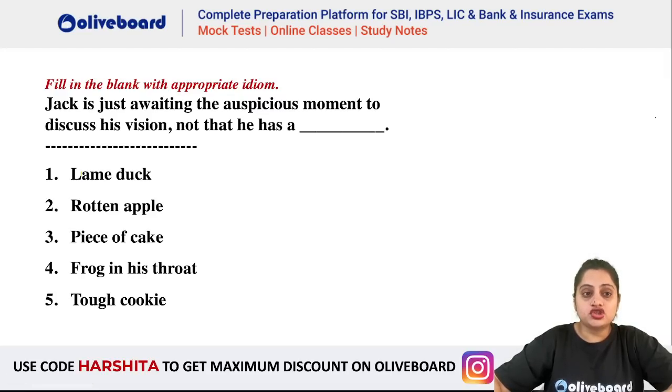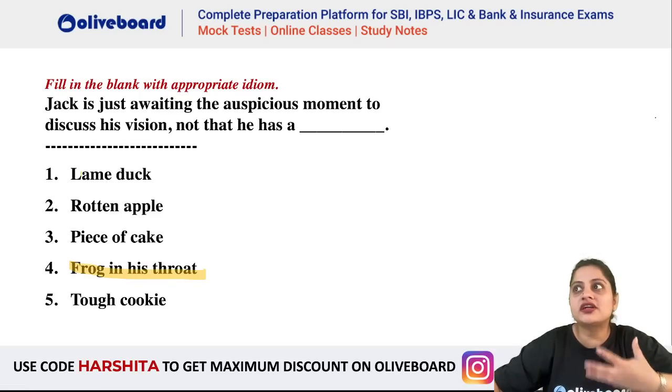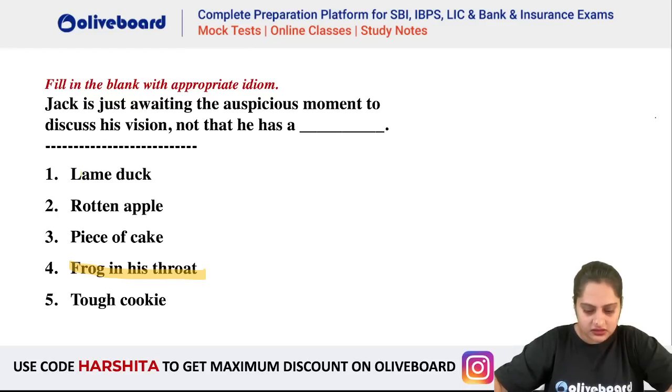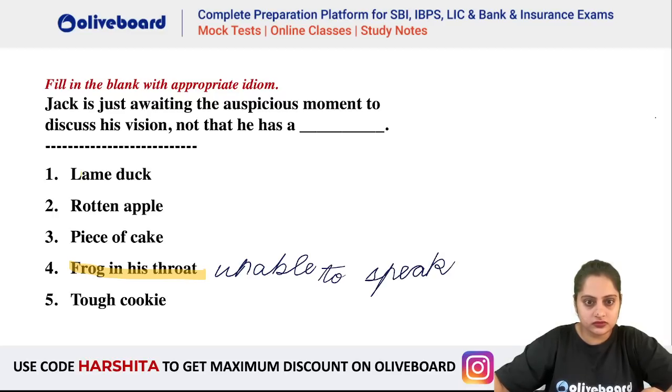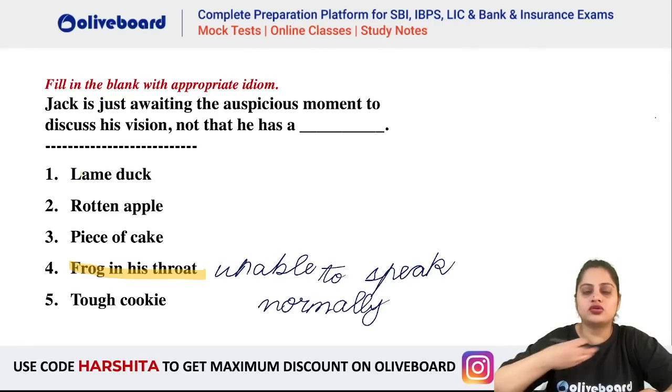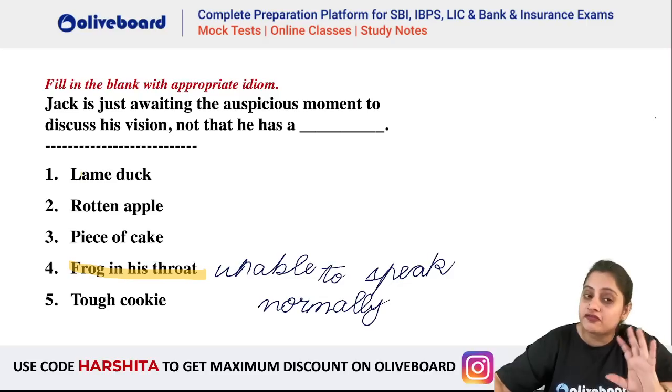Let's finish this. Jack is just awaiting the auspicious moment to discuss his vision now that he has a frog in his throat. What do you mean having a frog in your throat? It's not literal meaning. Idioms are never literal meanings. So, frog in your throat means now he is unable to speak normally. Okay, he's waiting for a good moment to discuss his vision. It is not that he has a frog in his throat. It is not that his throat is dry and he's not able to speak. He's just waiting for a perfect moment.